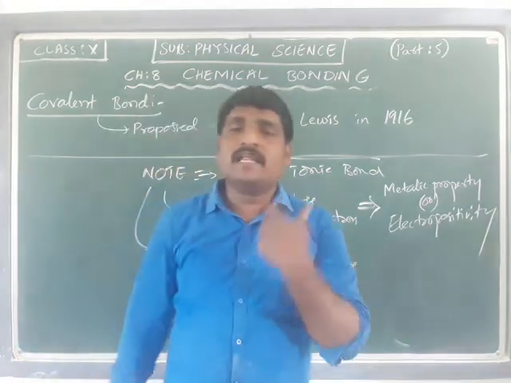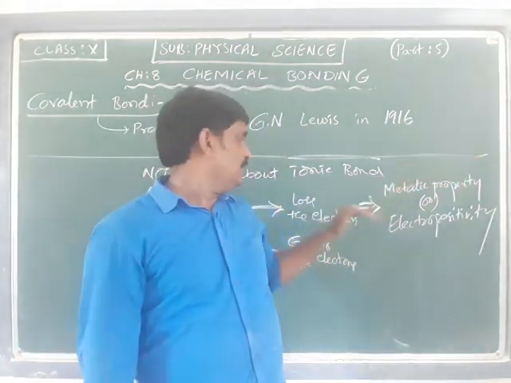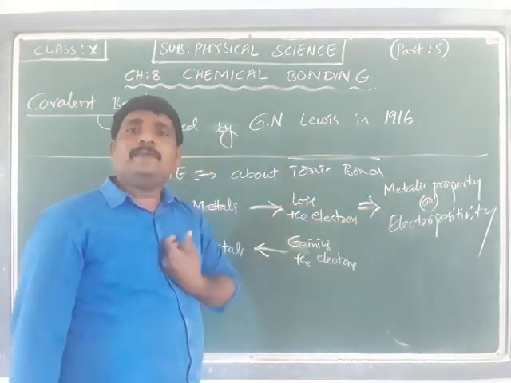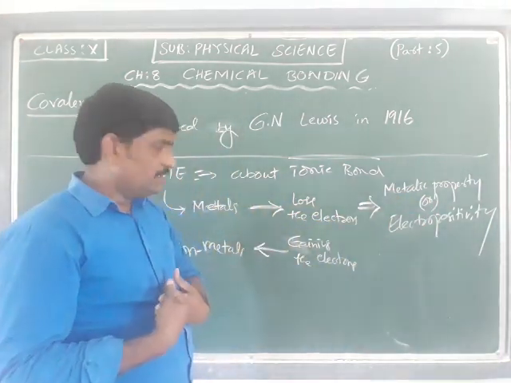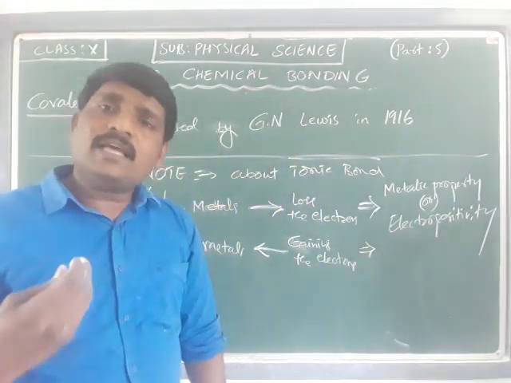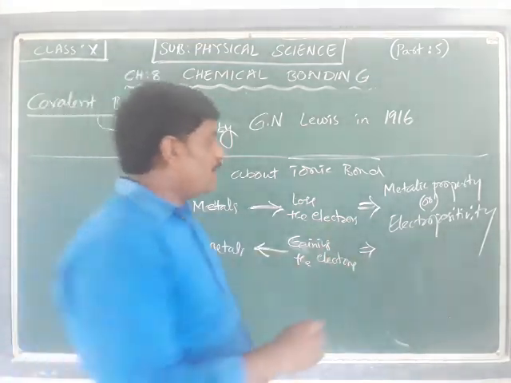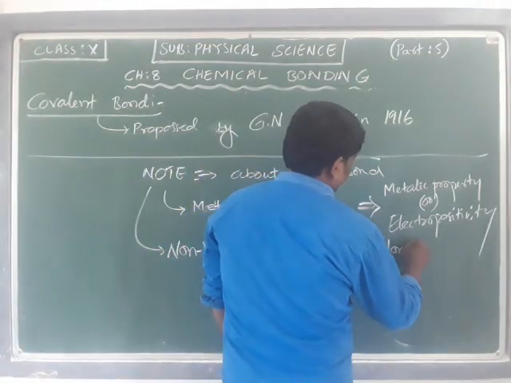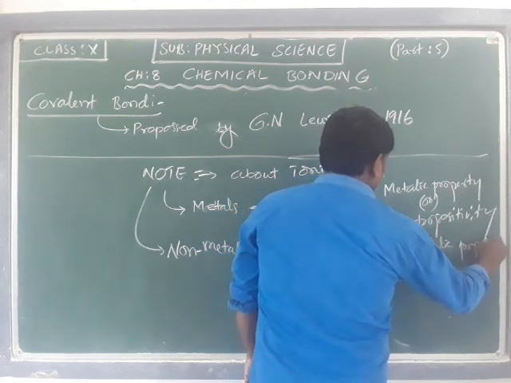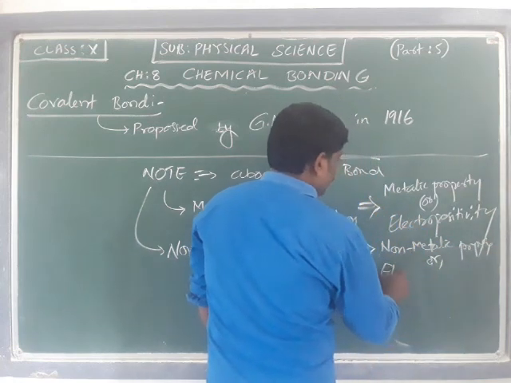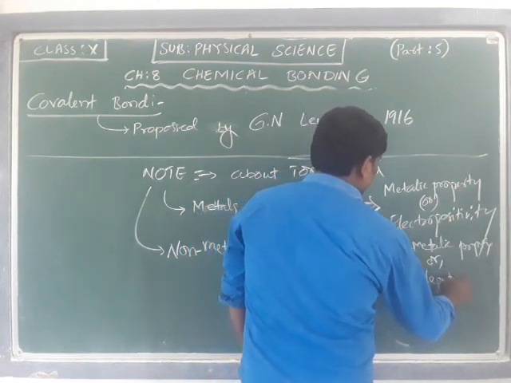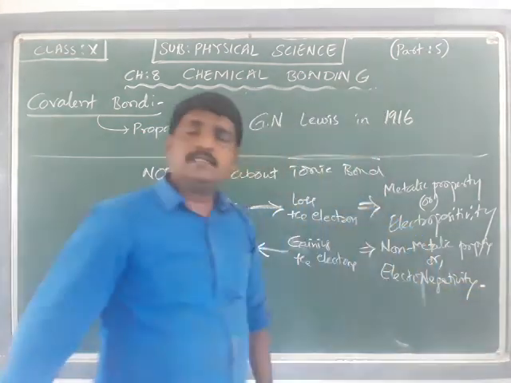Gaining or accepting electrons, losing the electrons will form a cation. Accepting the electrons again to attain the octet is called non-metallic property, or electronegativity.